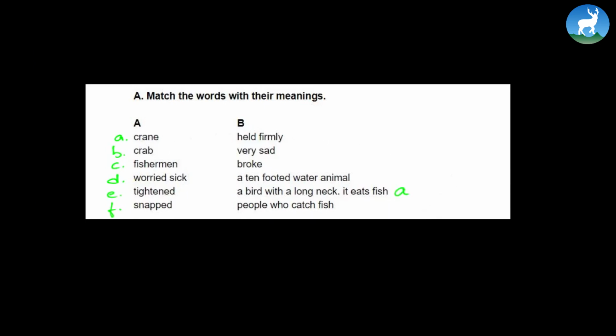Similarly, let's figure out the meaning of tightened. What do you think tighten means? Tighten means held firmly, see? Snapped. What do you think snapped might mean? It might mean broke. So you see, take help of the dictionary and do the rest of the match the followings. Okay, so let's move further.